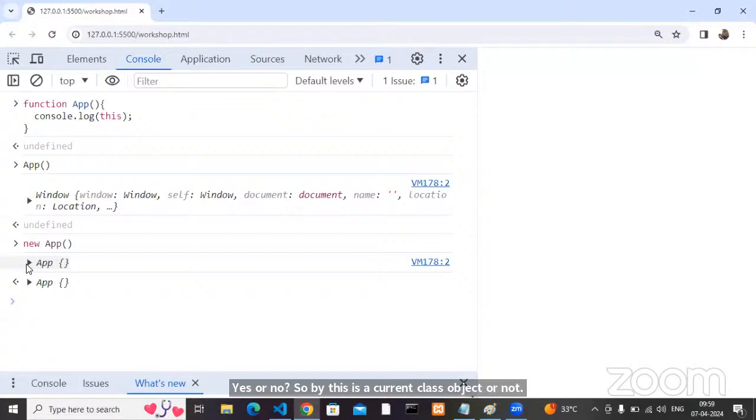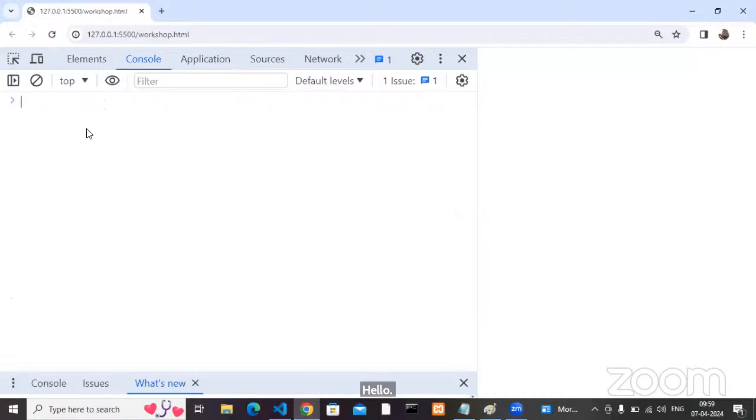Inside the class, wherever you see this, that is what? Your current class object or not? All are okay? What is this? All are agreed? Okay, perfect. Now you have a class.